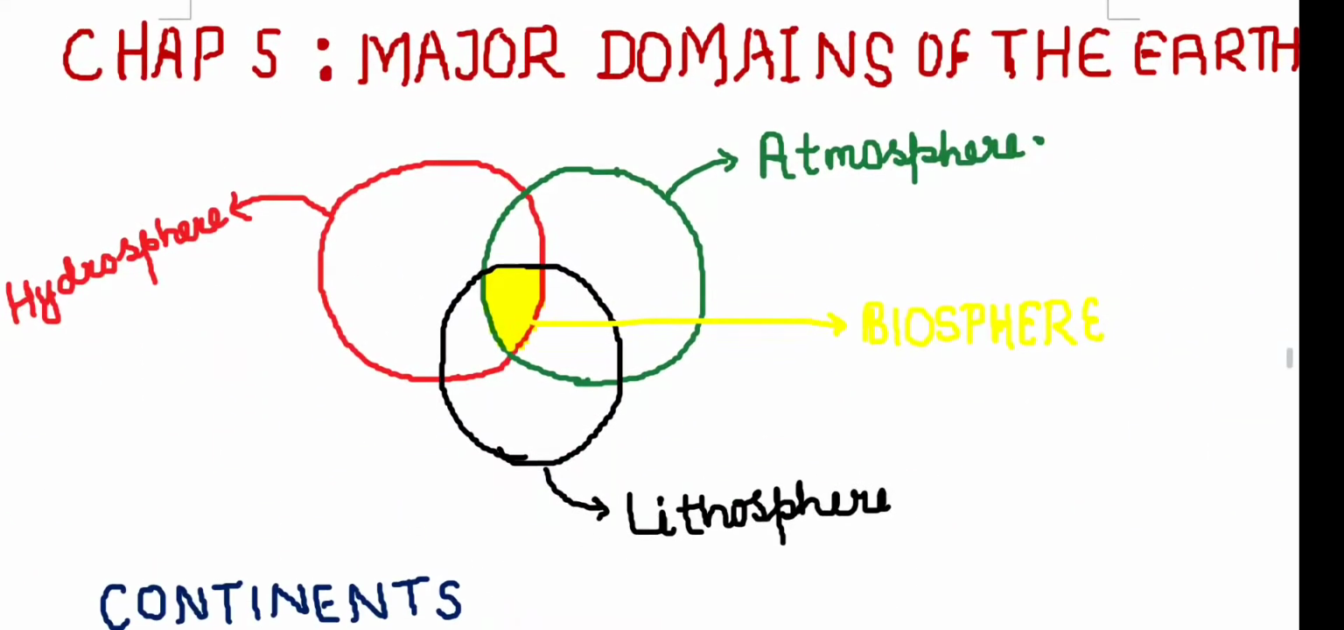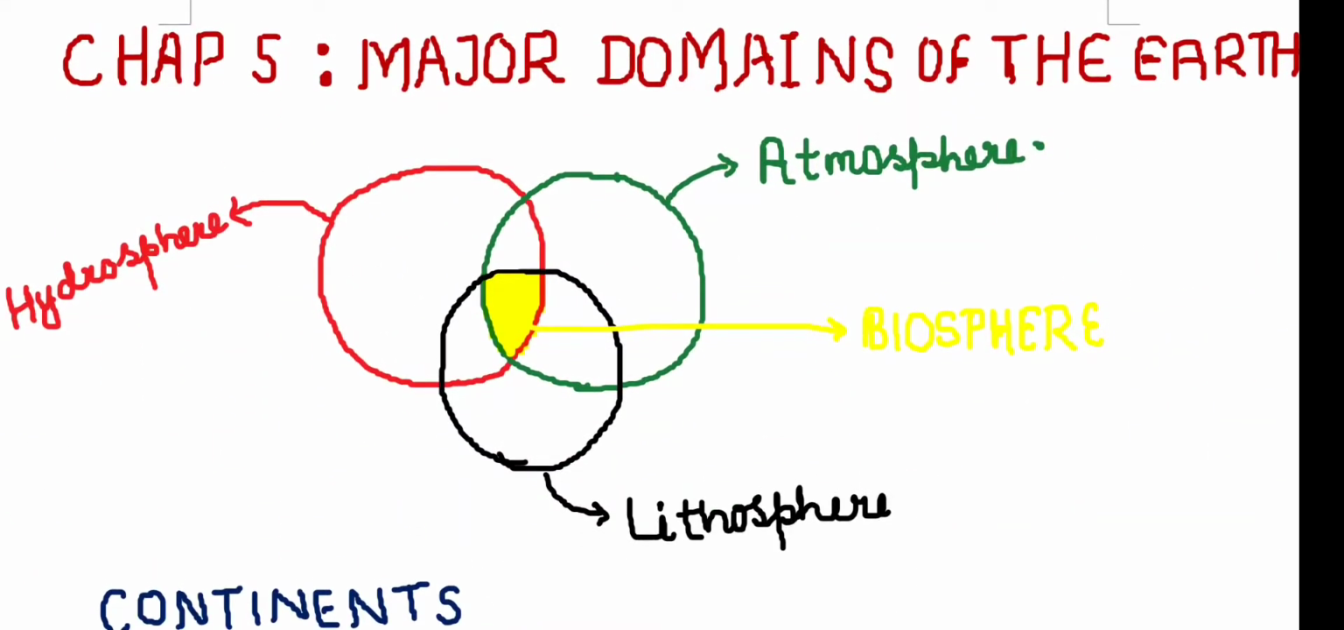Then is chapter number 5, which is about major domains of the earth. The first thing is about the 3 different domains that we have on the earth. The first is the lithosphere, which is the solid part of the earth. Then we have the hydrosphere, which is the liquid part, the area which contains water on the earth. Then is the atmosphere, which is the gaseous part.